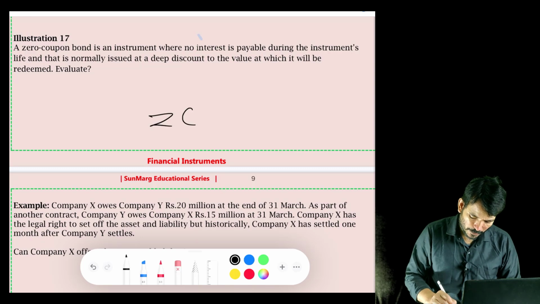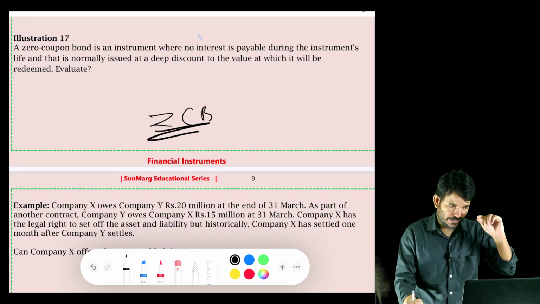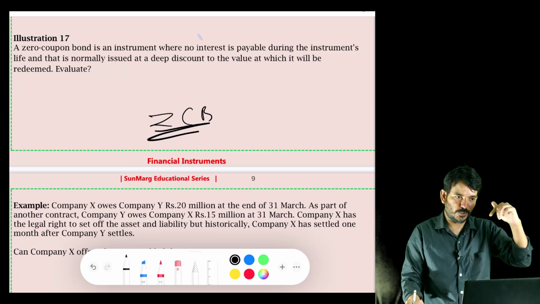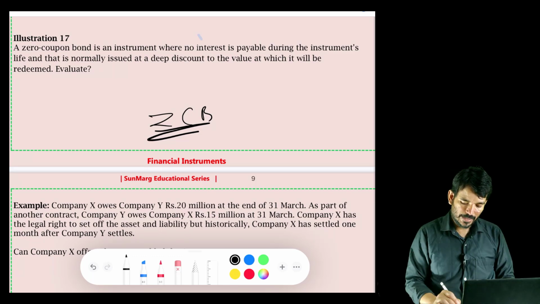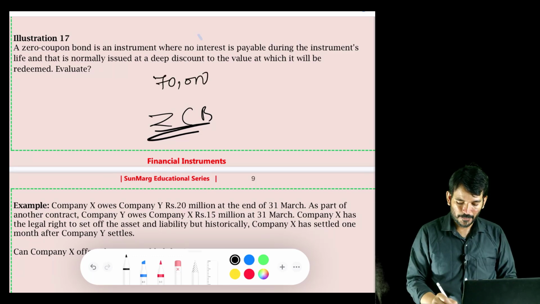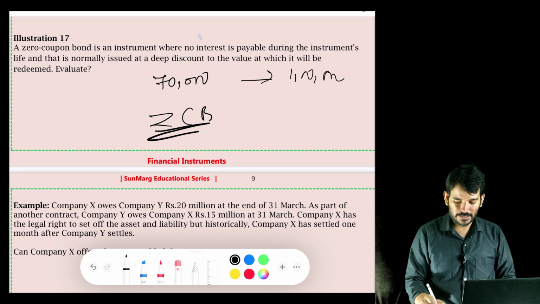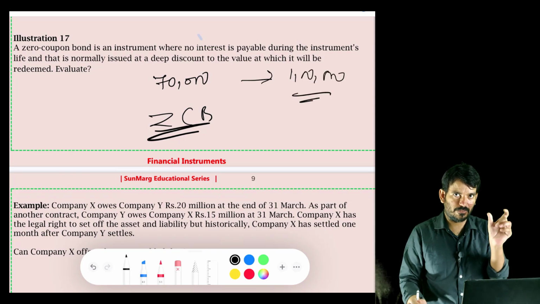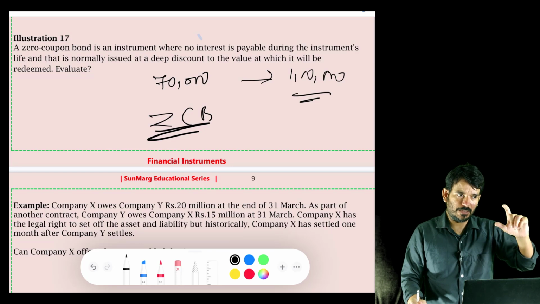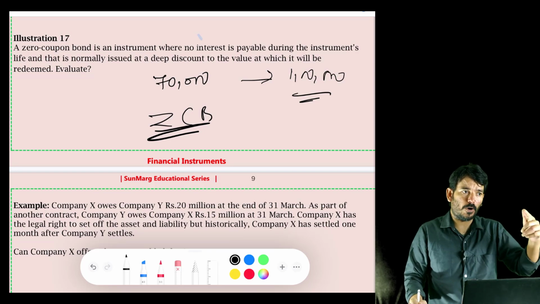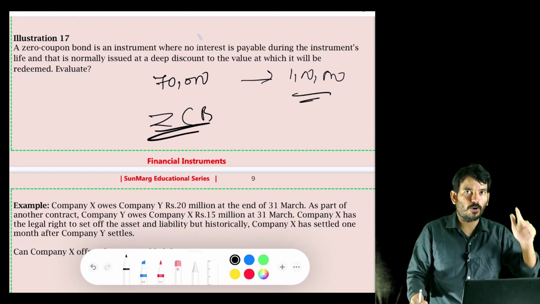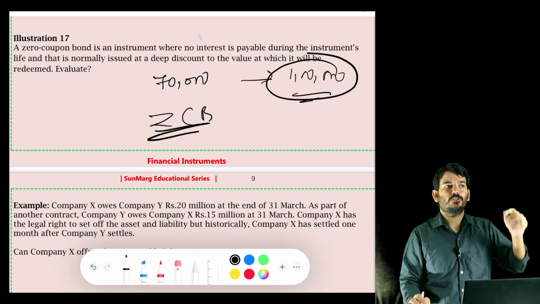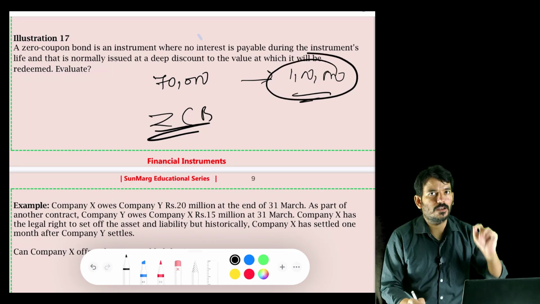And for a zero coupon bond, there is a contractual obligation to redeem at the end of its life. I am issuing a bond at 70,000, I will redeem it at 1 lakh. This is a deep discounted bond. The 30,000 difference is the interest portion. I am not promising anything for the interest portion, but I am promising for the redemption portion, right? So this is your financial liability.